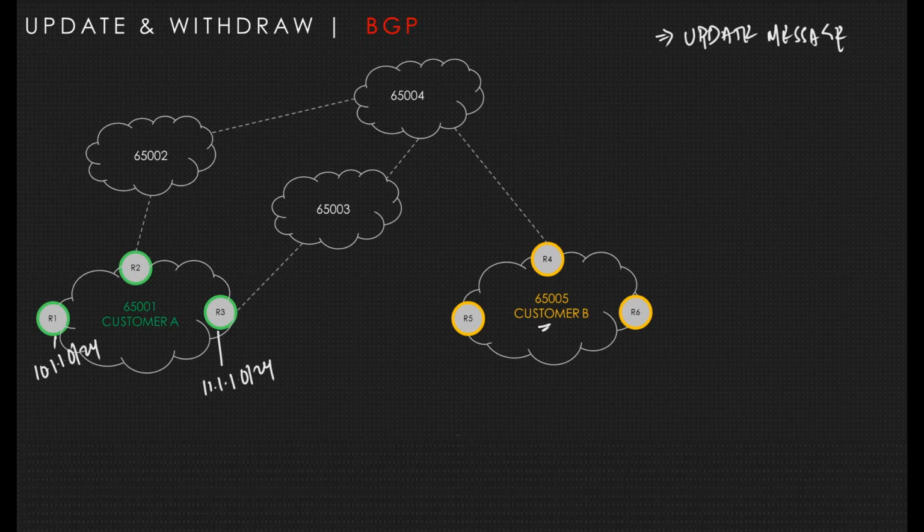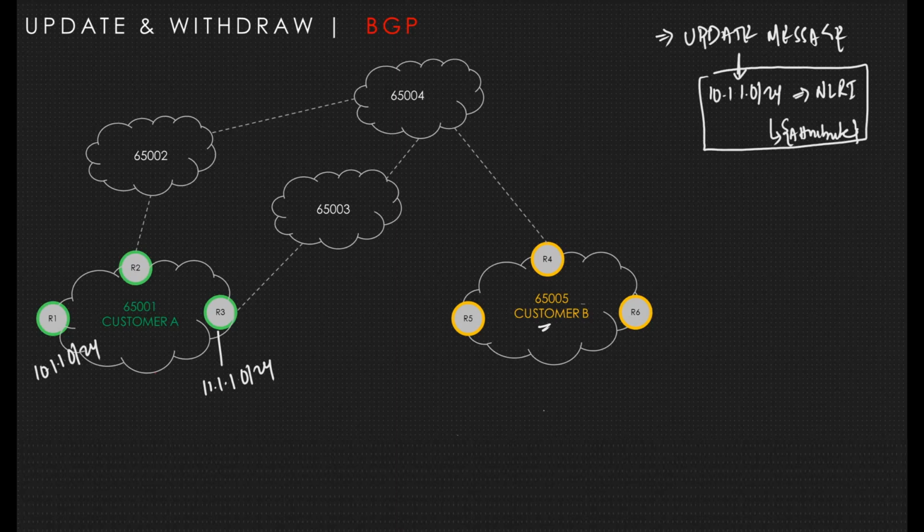For example, let's say R1 is down for some reason. How will the other neighbors come to know that R1 is down? In the update message, it will advertise 10.1.1.0/24 when it is alive. This is what is referred to as feasible routes. Along with this NLRI, it advertises the path attributes. So the update message is a package that advertises the prefix for reachability.